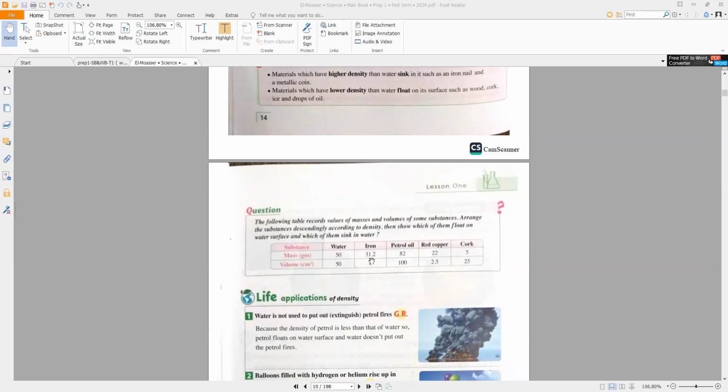Like if I wanted to calculate the density of iron, it equals 31.2 divided by 4.